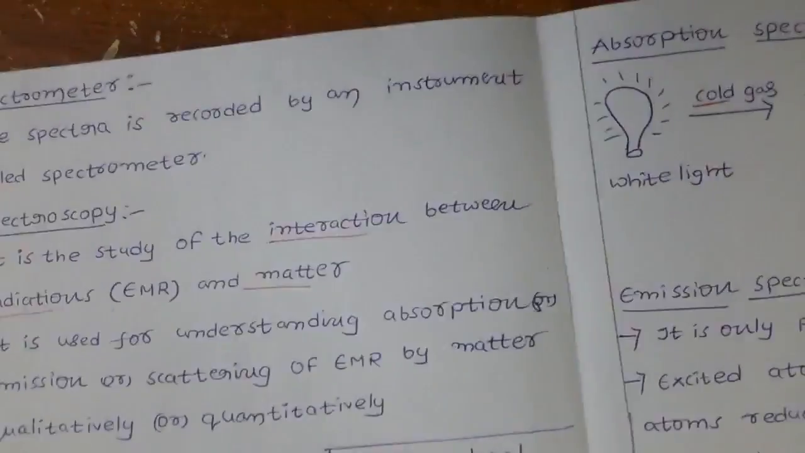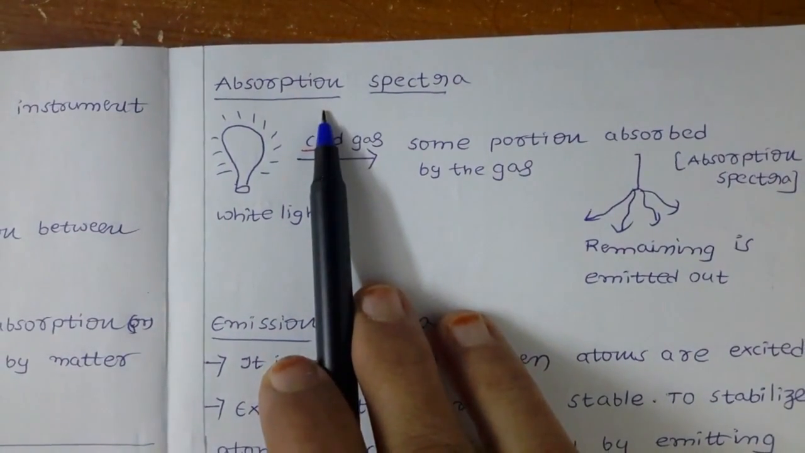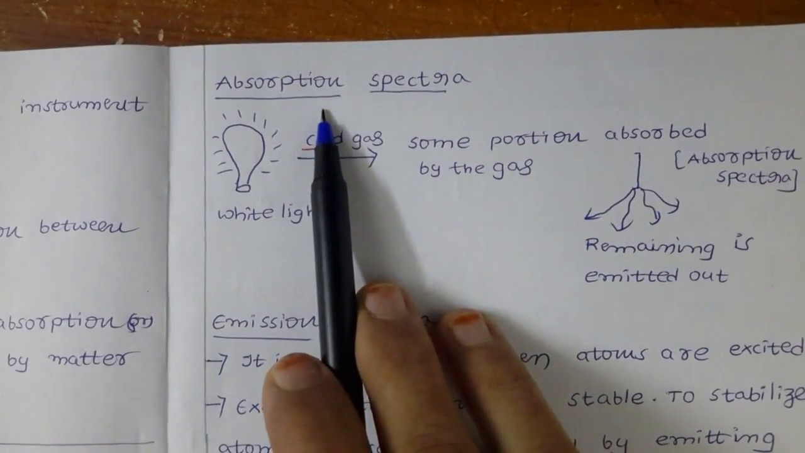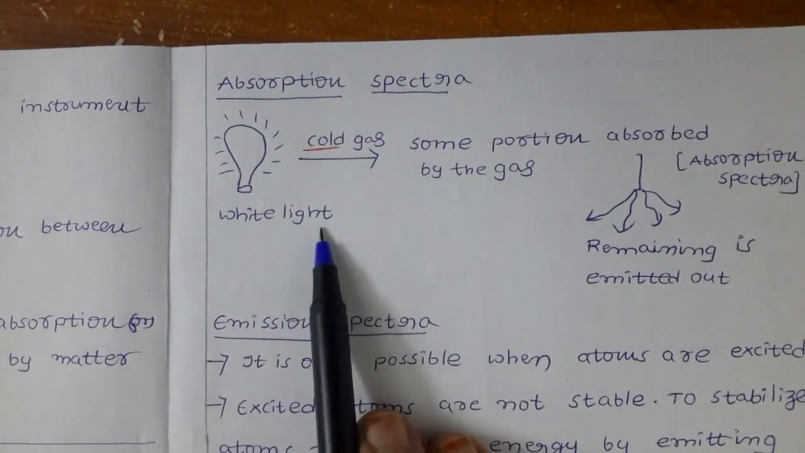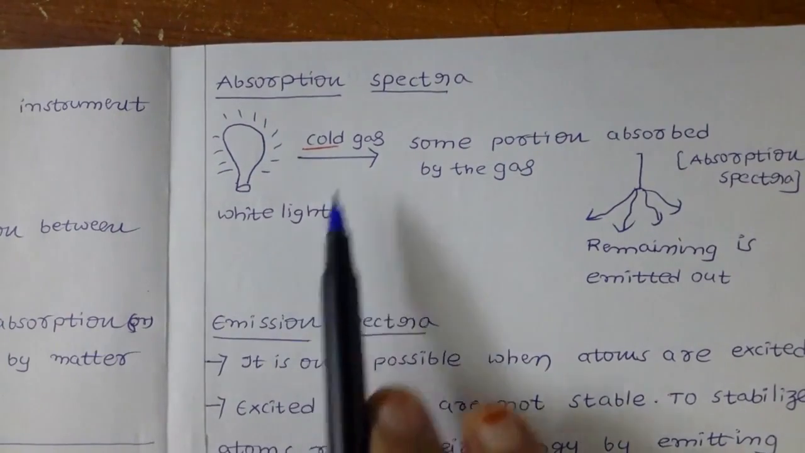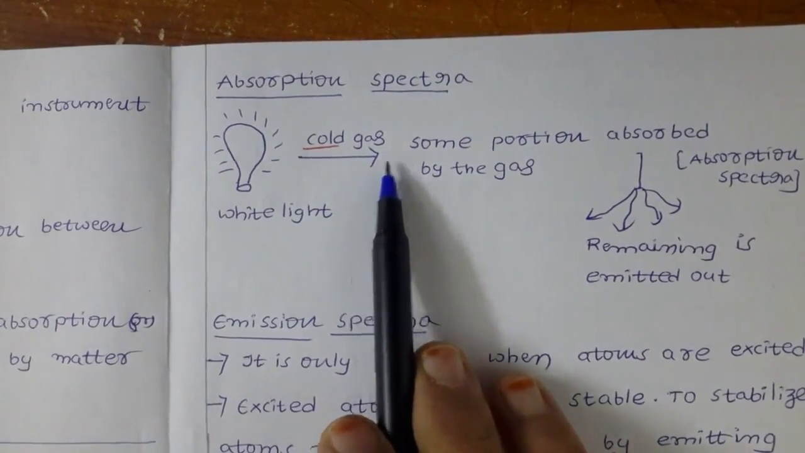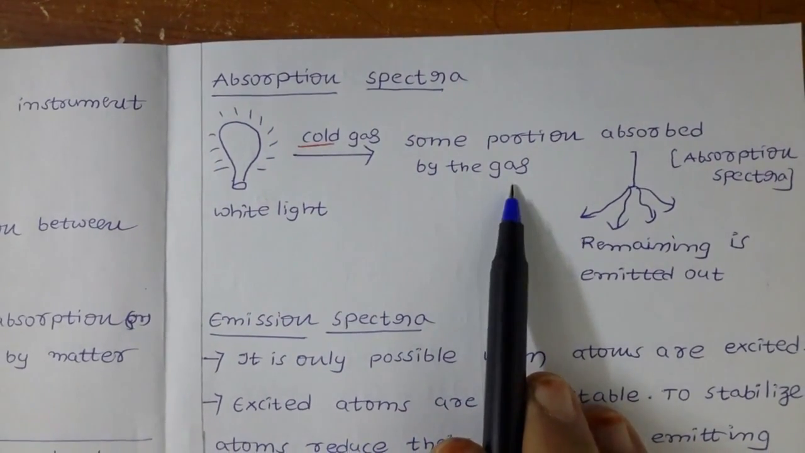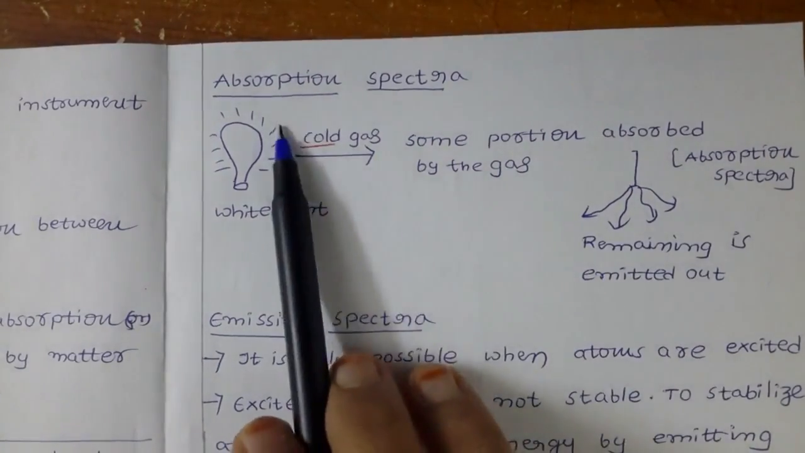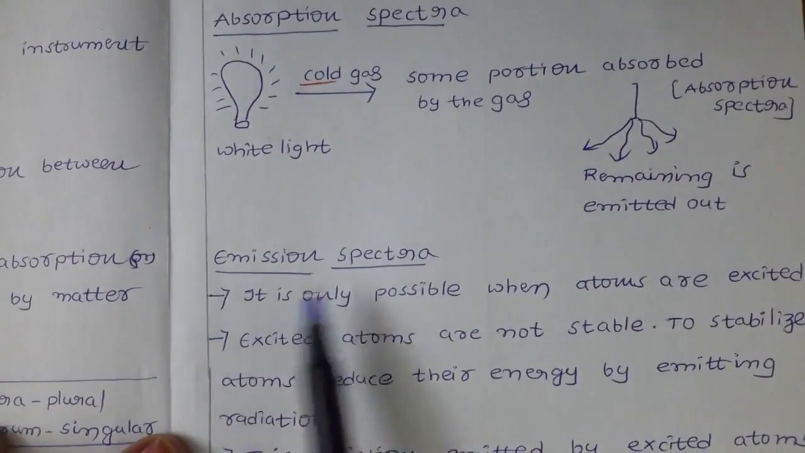Now come to absorption spectra. The name itself indicates that some absorption is there. So how are we going to record the absorption spectra? If you take white light, some of the electromagnetic radiations, and pass it through cold gas, meaning we are not going to heat the gas, what happens? Some portion of light is going to be absorbed. That is recorded, and the image is called the absorption spectra.